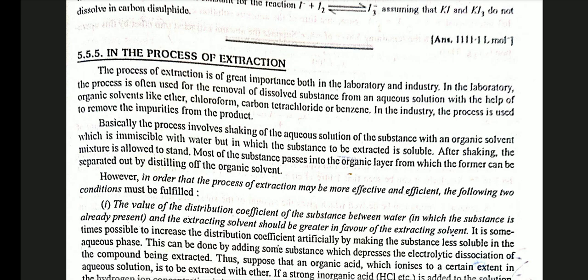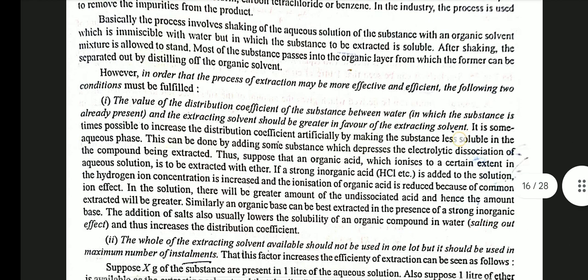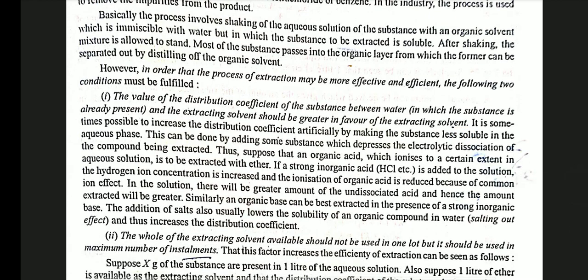However, in order that the process of extraction may be more effective and efficient, the following two conditions must be fulfilled. First, the value of the distribution coefficient of the substance between water and extracting solvent should be greater in favor of the extracting solvent.